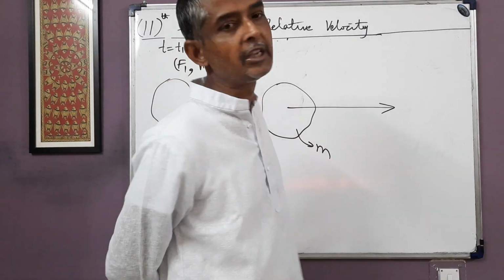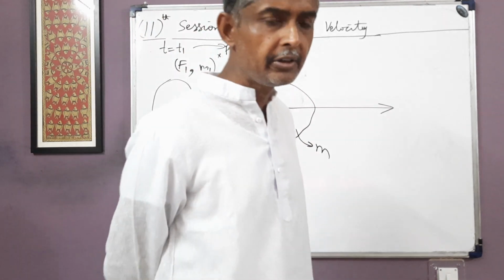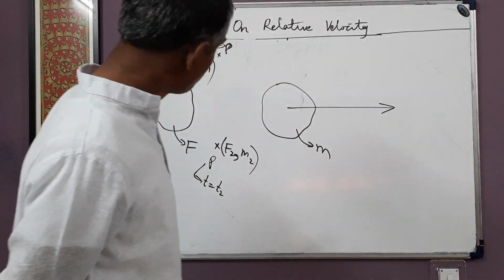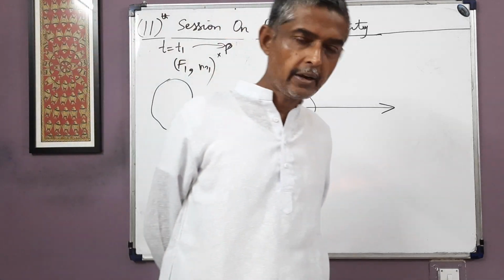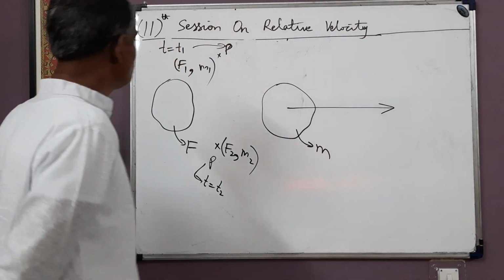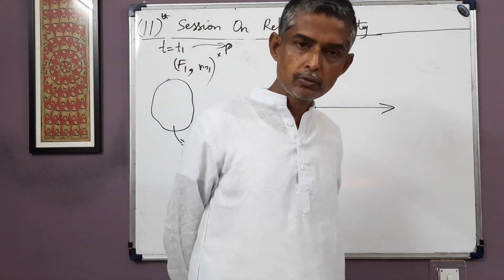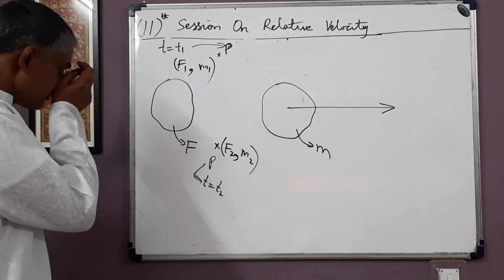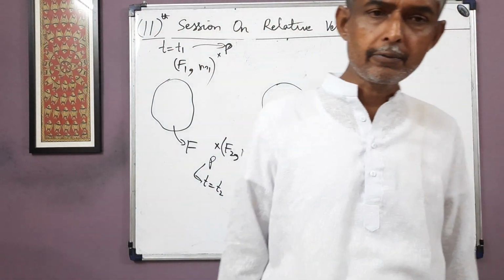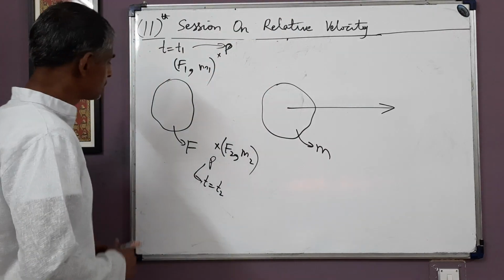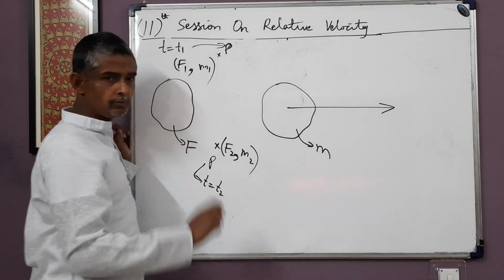Now we have to determine two things. First, we have to find the displacement of P with respect to F in T1 to T2. And second, we have to find the displacement of P with respect to M in T1 to T2. Fine. So first of all, we will find the displacement of P with respect to F in T1 to T2. One more thing, we are going to draw the diagram from frame F itself.